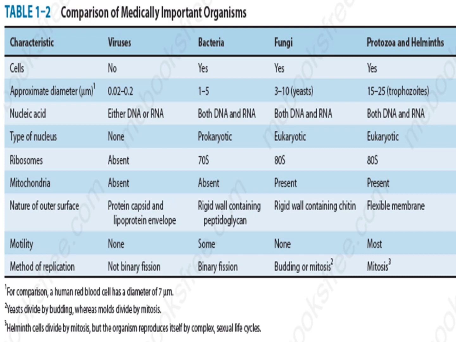While the ribosomes are again absent in the viruses, they are present in the bacteria, the fungi, and also in the parasites. But the ones in the eukaryotes are different from those present in the prokaryotes. So eukaryotic ribosomes are 80S, while in case of the bacteria they are 70S.